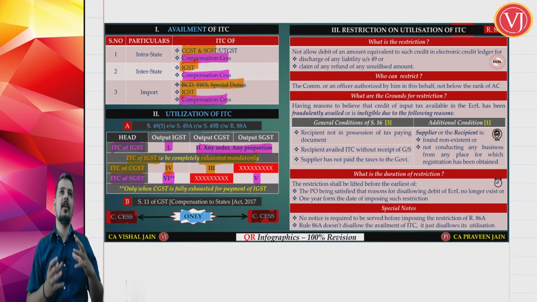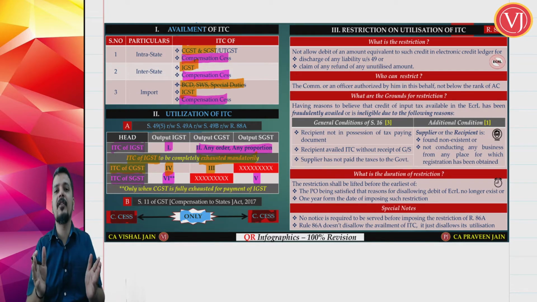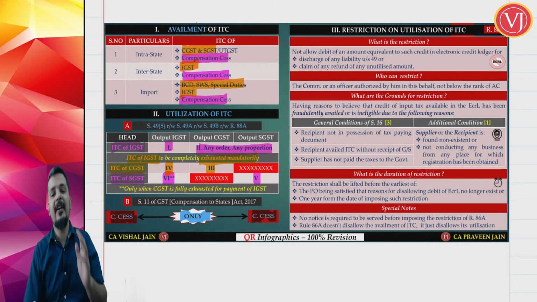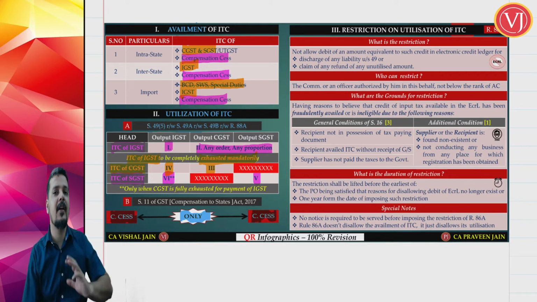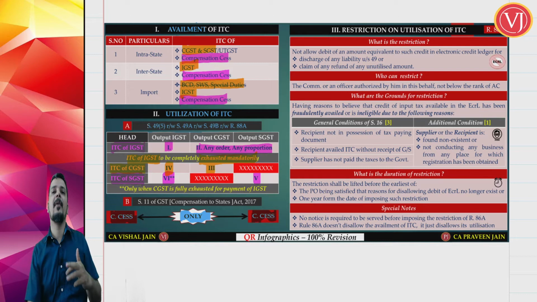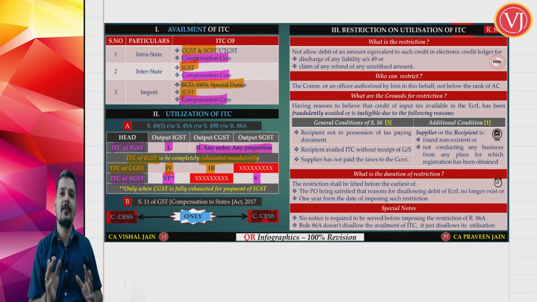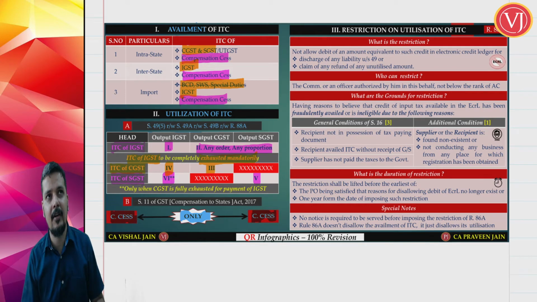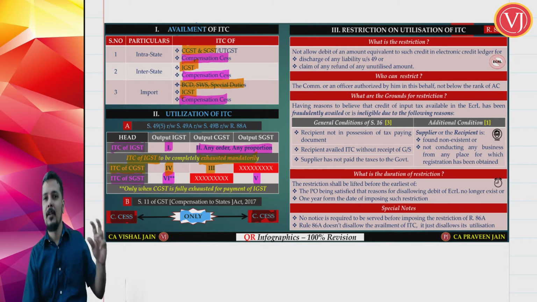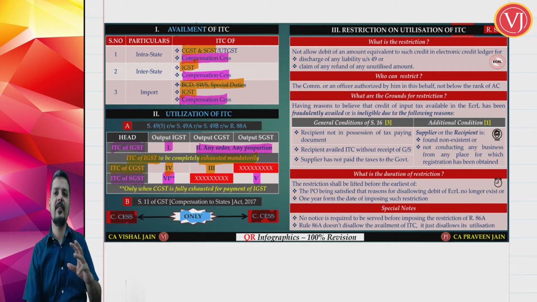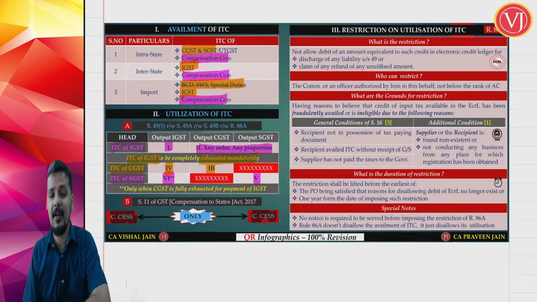For sure, you will have a question. You have to present the question in such a way that you get a right answer. So please follow your master Q bank format, not your ICAI format, to ensure that you don't make mistakes in utilization. We have a standard format for all the questions, even that of ICAI, presented in our own very simple manner. Follow that format when you're talking about utilization of your credit. First have IGST credit, then have CGST credit, then have SGST credit. That presentation will be very helpful in avoiding silly mistakes.